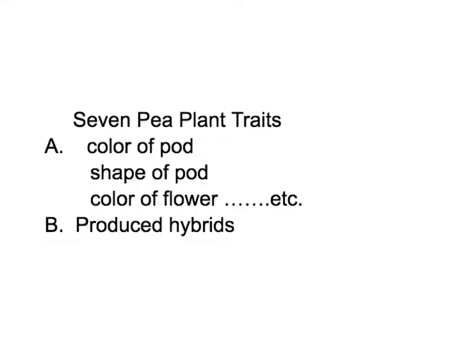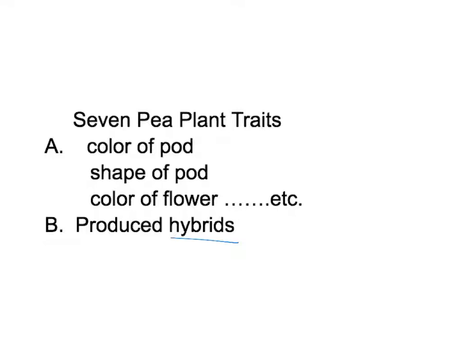And then he would take two of those parent plants with two contrasting traits and produce what's called a hybrid. He would mix them and then see what would be produced as far as that similar trait in the offspring. And he made some really interesting findings as far as what percentage of the time traits would appear in the offspring.